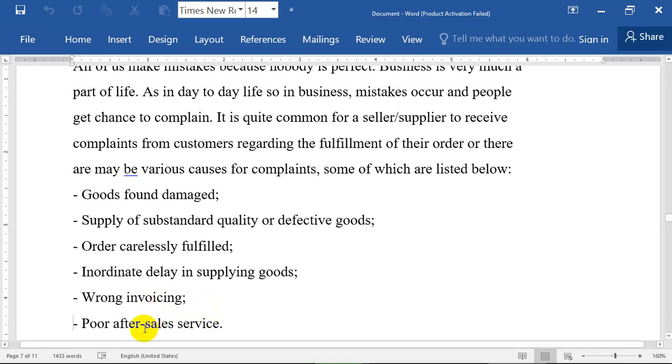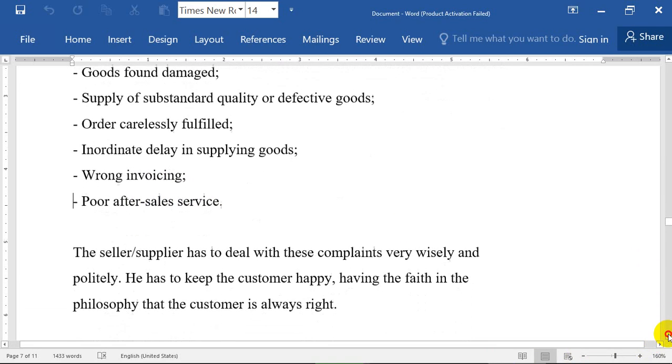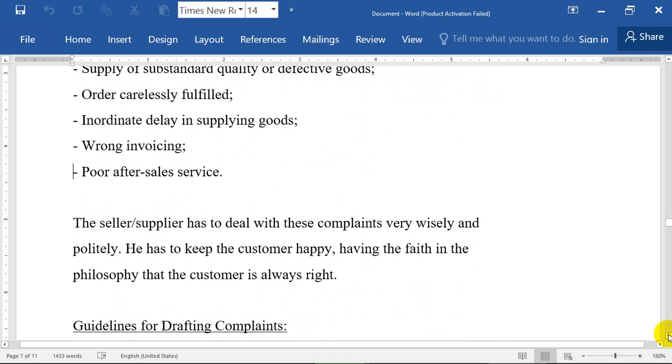The last one, poor after-sales service. You ask them for a price and they give you another price. So you will have problems with the goods that you receive, and you cannot market these goods. So you have to complain for them to compensate you, or to send you another part for a machine that you received from them.